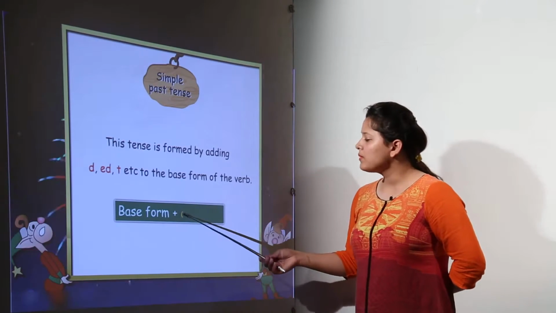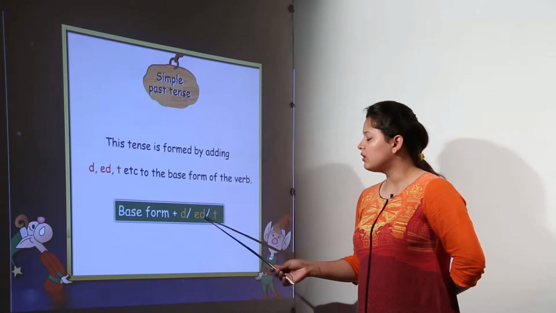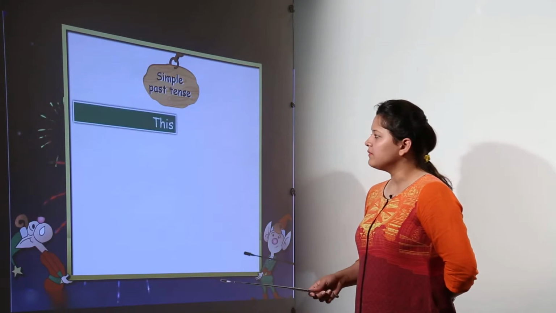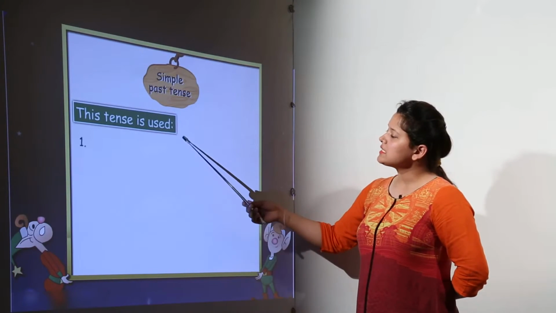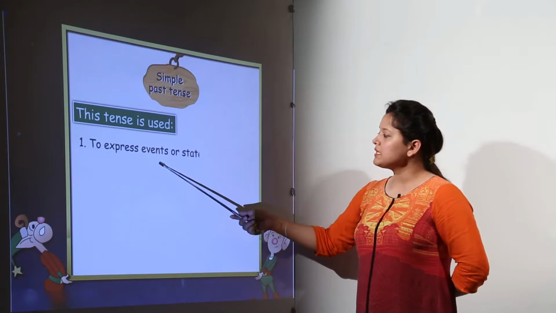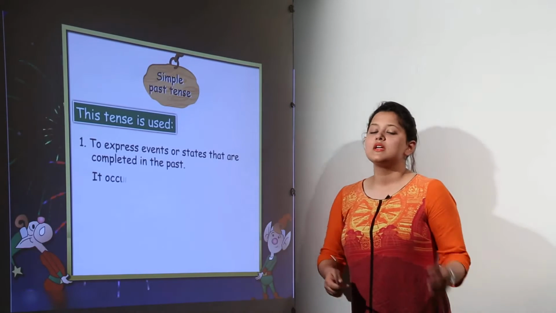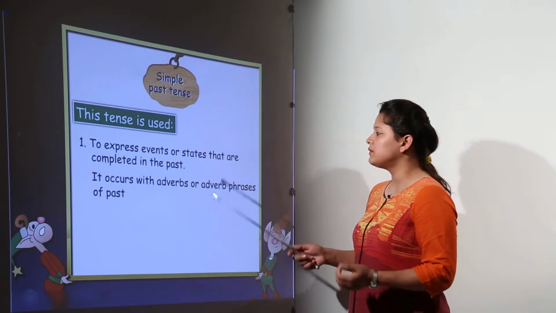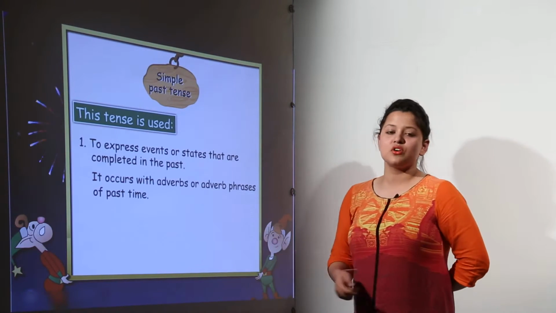So the base form plus d, either we have to add the ed, or we can just add the t. So either of them is to be added with the word. This tense is used to express events or states that are completed in the past. Any verb or any action that you have completed in the past. It occurs with adverb or adverb phrases of the past time.